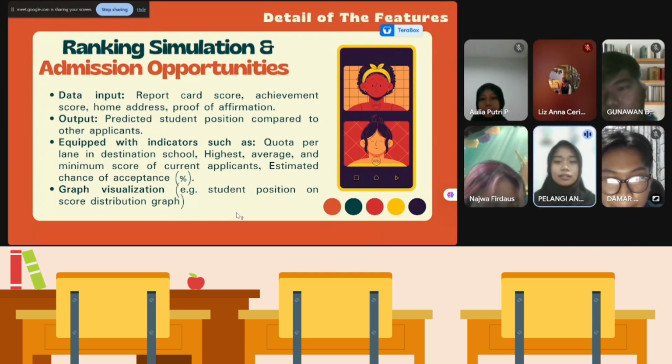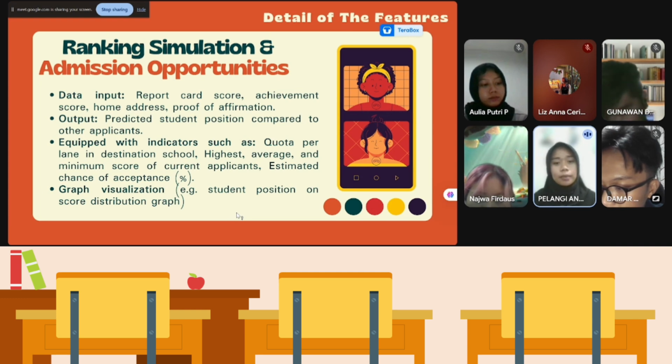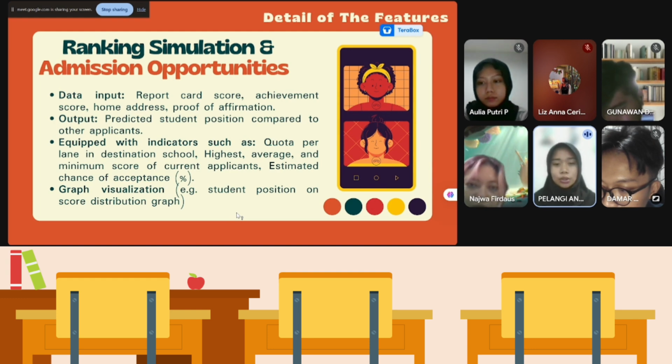So this is ranking simulation and admission opportunities. First, data input, report card score, achievement score, home address, proof of affirmation. And the second is output, predicted student position compared to other applicants.